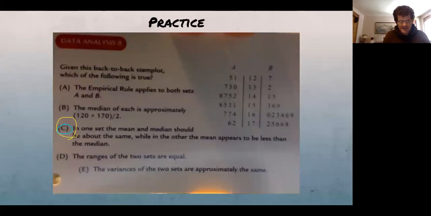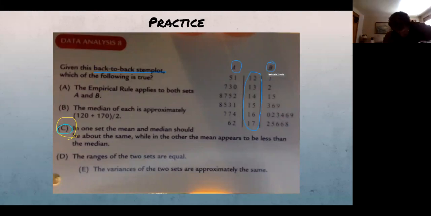So stem plots again, but this is good. The reason I put this question in here is because we haven't talked a lot about back-to-back stem plots, so it's good to see those. This has the same stem, but we got 2 data sets, A and B. Now it doesn't give us a key, so that kind of violates one of the rules, but that would be 127. This one right here would be 125. And then of course we'd also have 121 over here, but I'm not going to go through any more of that.